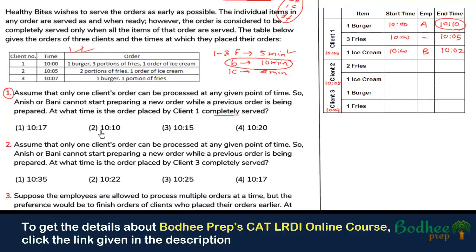So question number 1, the answer is 2. So it was a very easy question. Anybody who has just gone through this particular set must be able to solve question number 1 at least, right? Now let's move to the next question.